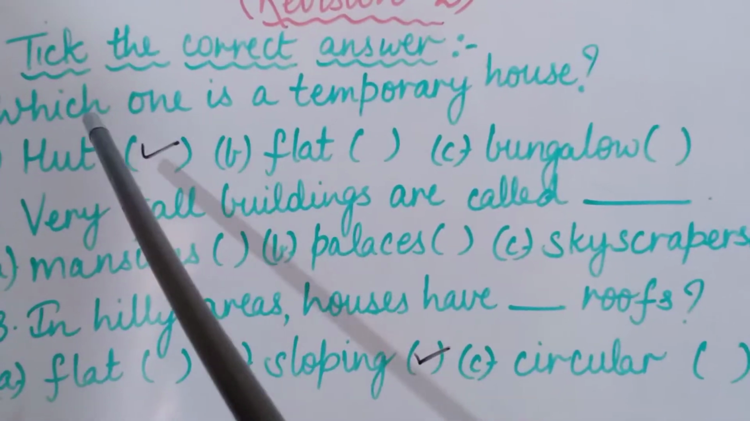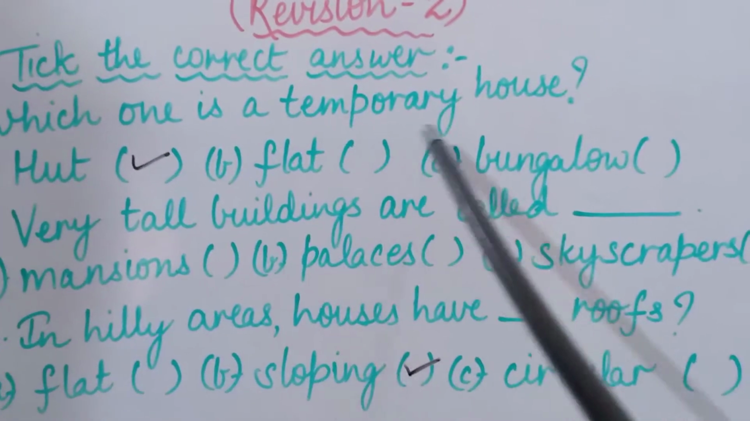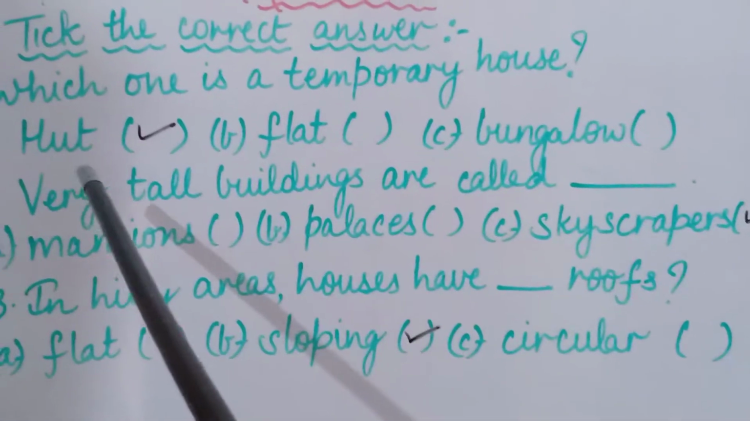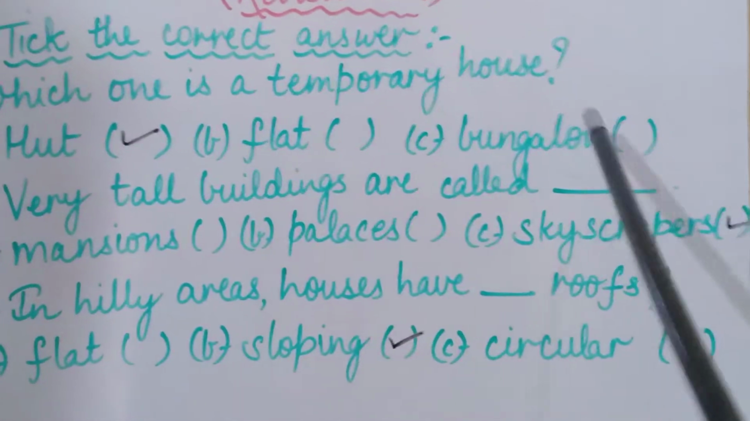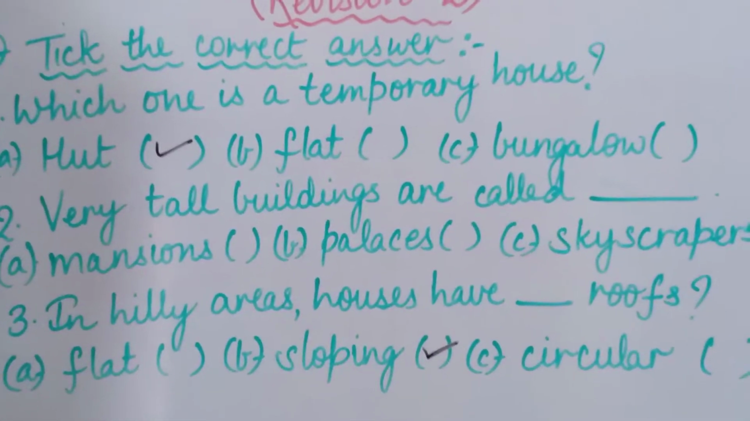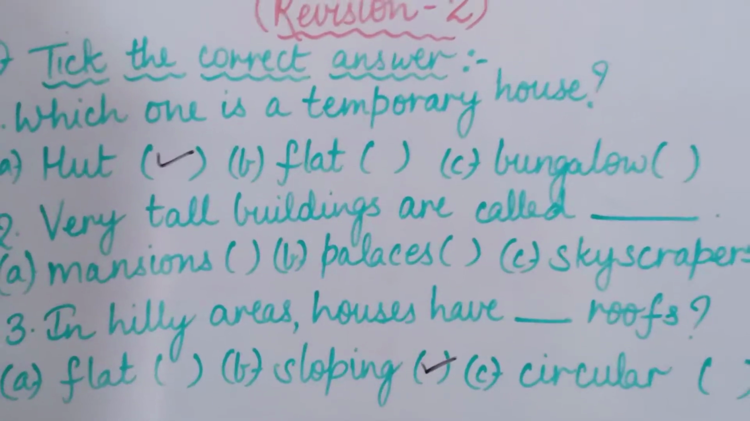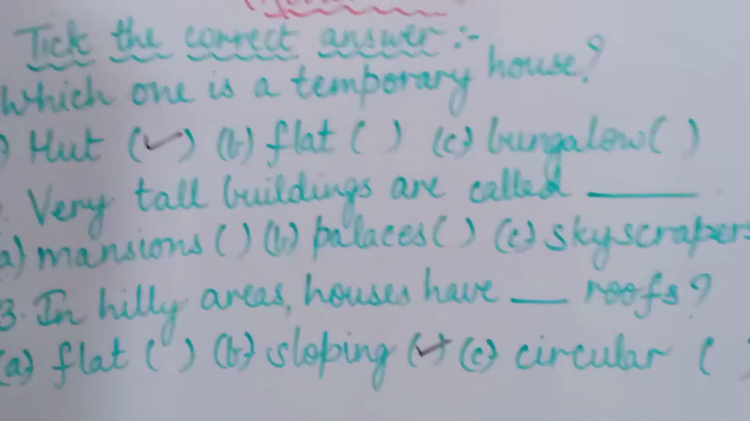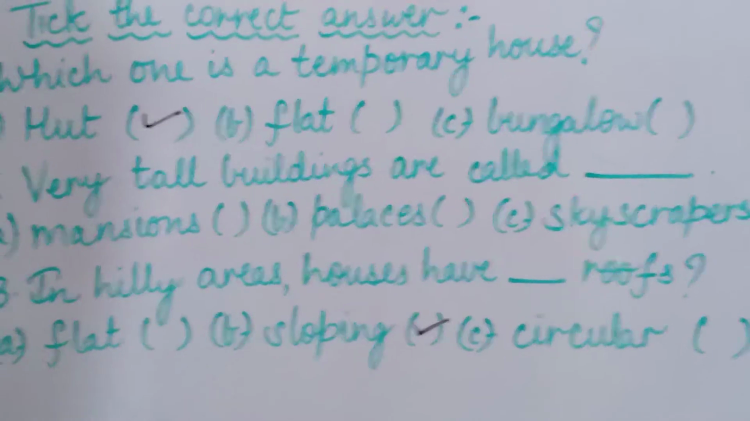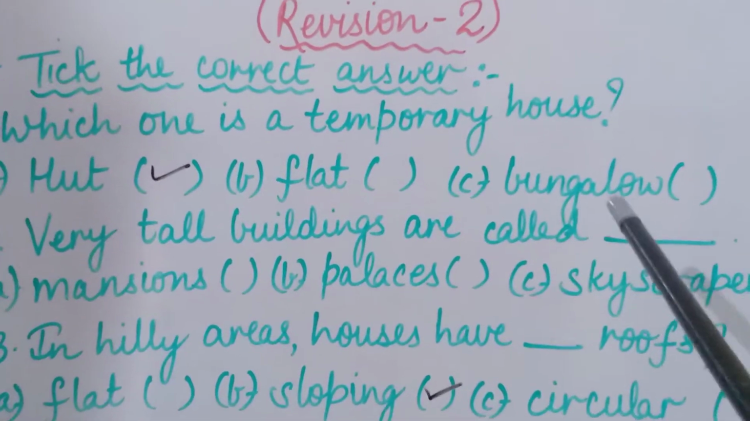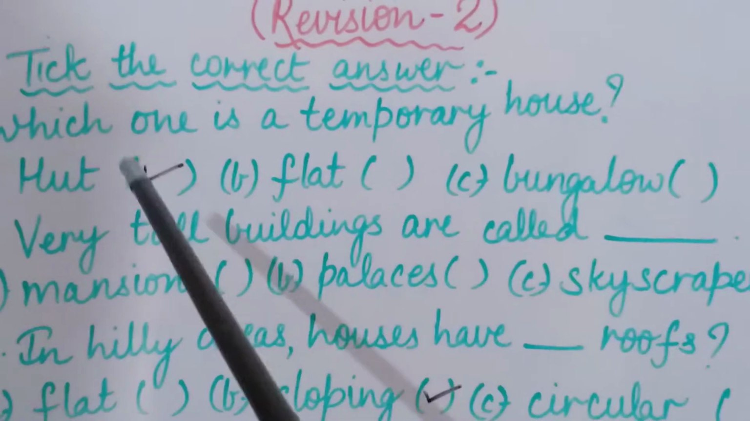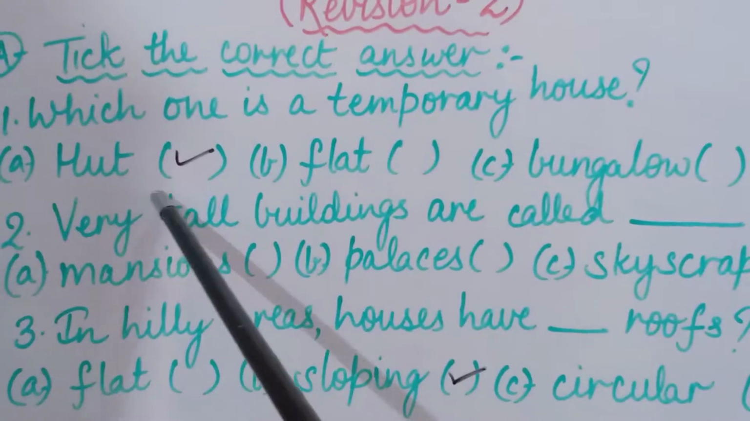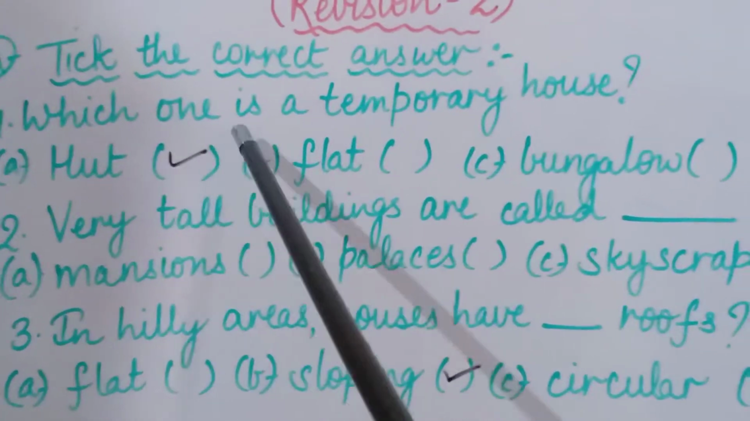Now the first sentence is, which one is a temporary house? इनमें से कौन सा temporary house है? So the first one is hut, flat, bungalow. Now what is a temporary house children? The house which is not for a long time. Okay, वो ज़्यादा दिन के लिए जो नहीं चल सकता वो कौन सा house होता है? Temporary house. So from these names, which is the temporary house? Hut, flat or bungalow? The temporary house का example कौन सा है? Correct answer is hut. So we will put a tick in front of hut.